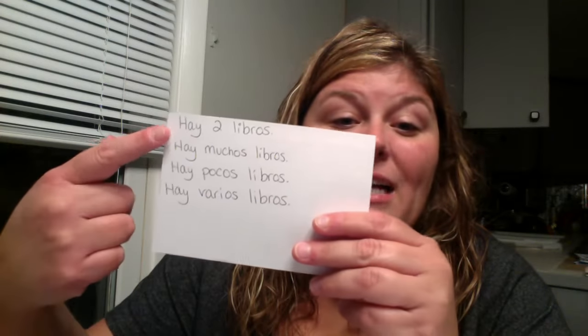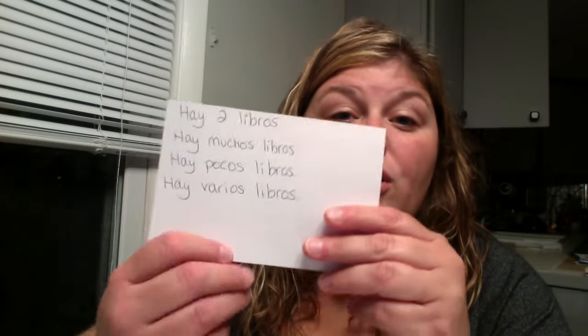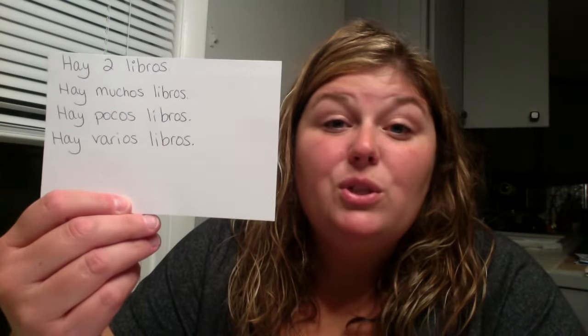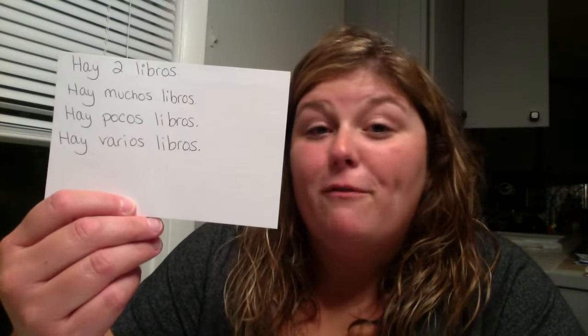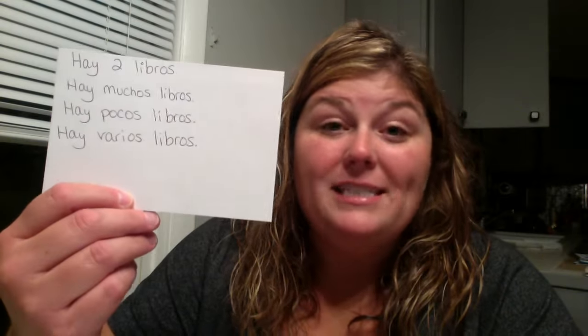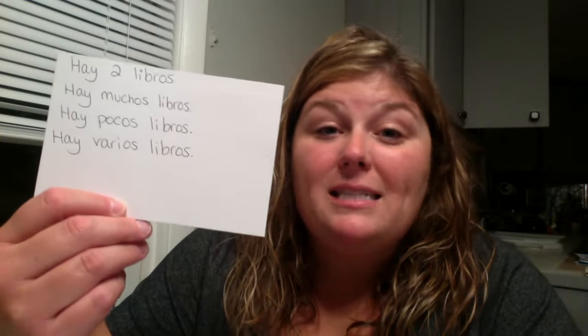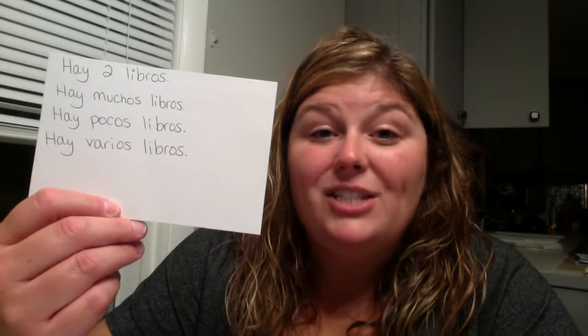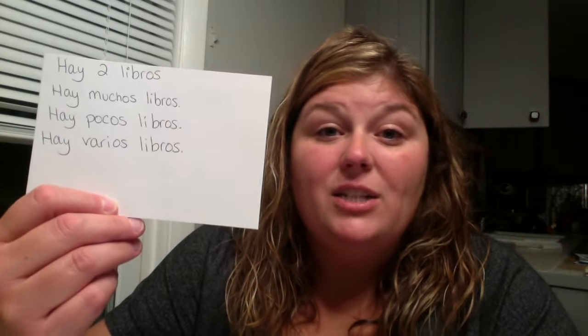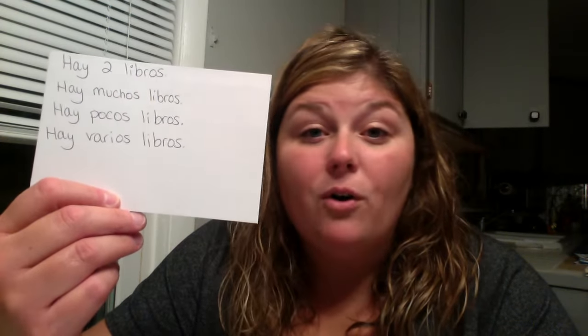And we've seen this concept before when we talked about the number of things. So when we talked about the verb hay, H-A-Y, meaning there is or there are, we talked about that in regards to numbers. So we could say something like, hay dos libros. There are 2 books. So 2 is a quantity, and we put that before the noun, and we've seen this type of sentence before. So the same concept we're going to transfer over to adjectives of quantity. So adjectives like mucho, poco, and varios.